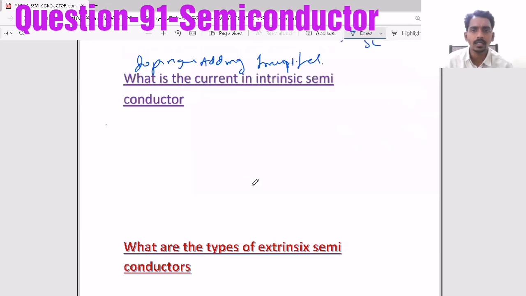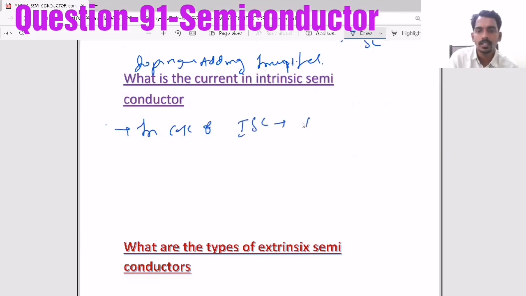Now, what is the current in an intrinsic semiconductor? As I said, the current is due to electrons and holes.